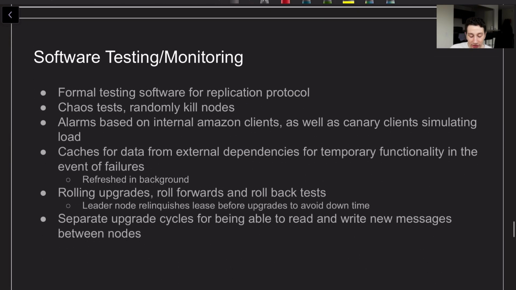As far as software testing and monitoring goes, obviously they do a ton in DynamoDB because Amazon is very, very careful to make sure that everything that they build is durable. Number one, they do things like formal testing with their replication protocol, so they have software that's actually testing the actual formal logic of what they're doing. They're doing chaos tests where they're simulating a bunch of load. They're randomly killing a bunch of storage nodes to make sure that everything is okay, or just other nodes in their services. They have plenty of alarms and canary clients, which are basically making spoofing requests to DynamoDB, checking their response times, and setting alarms if they're bad.